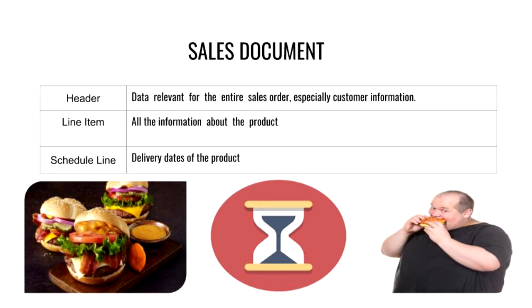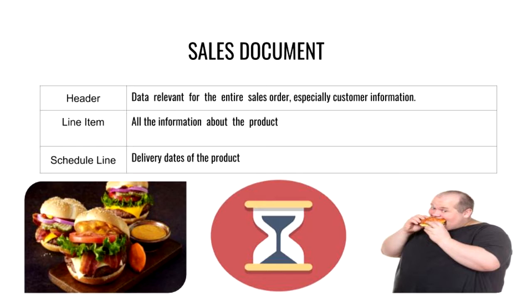Sales document consists of 3 parts: header, line item, schedule line. Generally in McDonald's, the name of the customer is not going to be recorded, but each customer will be saved in a system with a specific number. This specific number constitutes the header.